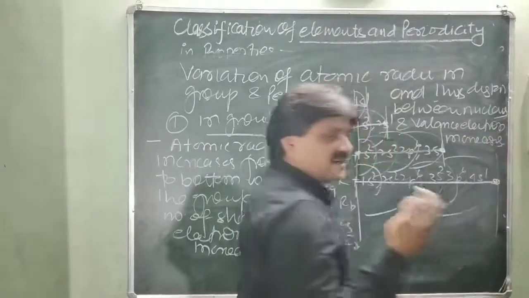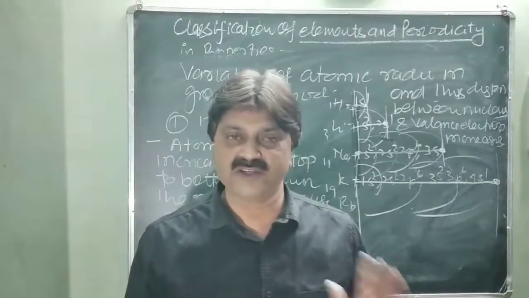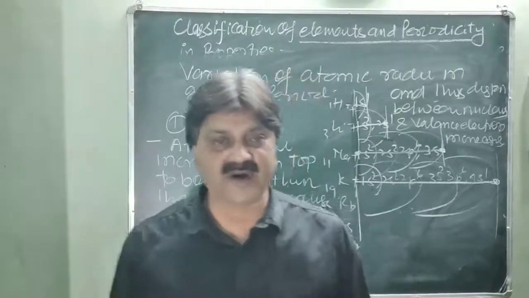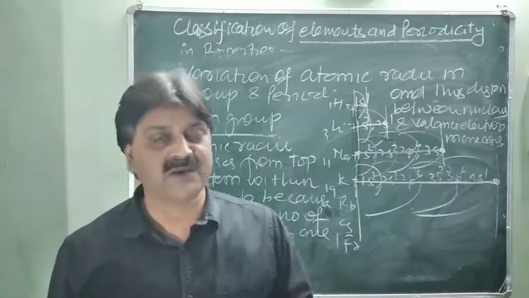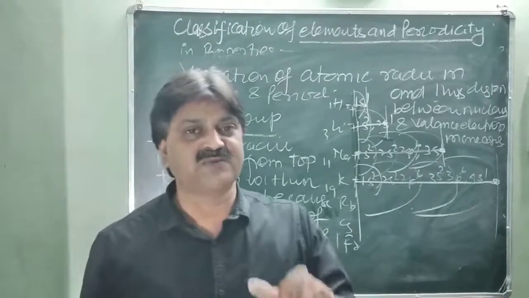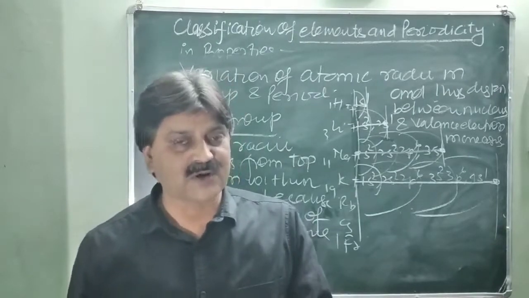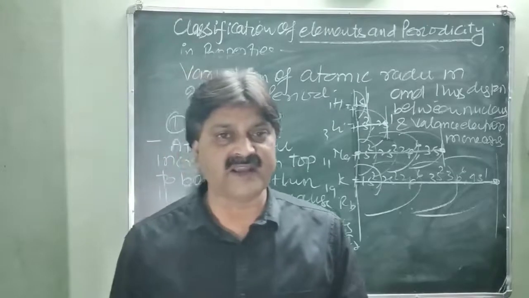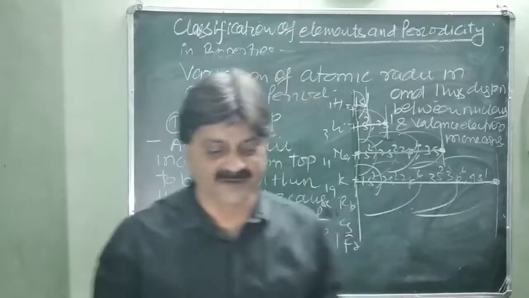So obviously it is clear that atomic radii increases when coming from top to bottom within the group. Reason is clear? Because number of shells and number of electrons both increase when coming from top to bottom. So the distance between nucleus and valence electron increases when coming from top to bottom. Due to this reason, atomic radii increases from top to bottom within the group. Now in the period.